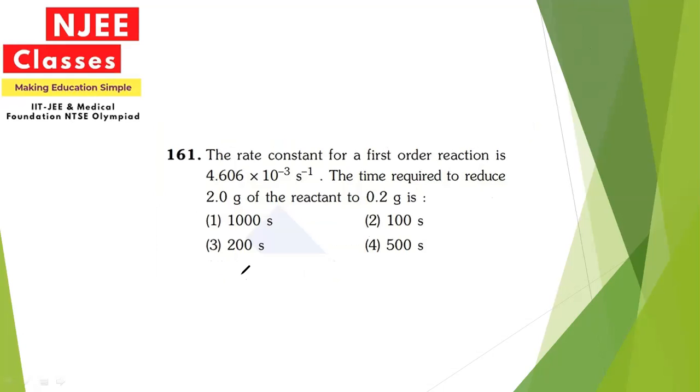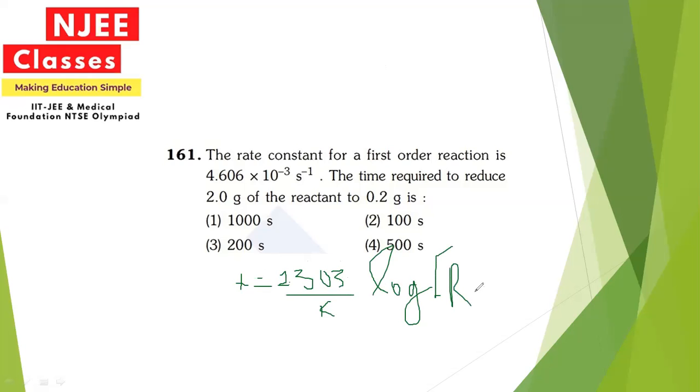Since we know the first order kinetics equation, and we have to calculate time here, we will write 2.303 over k, log of the initial reactant over the final reactant.